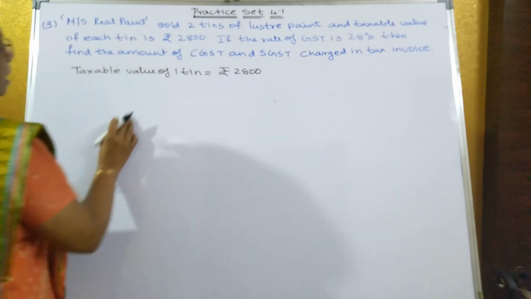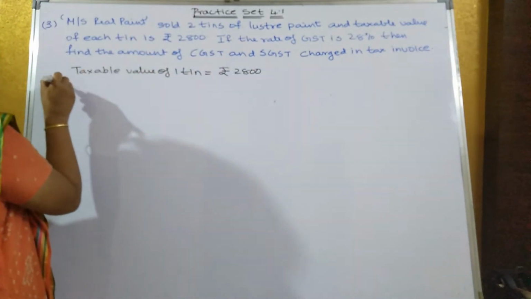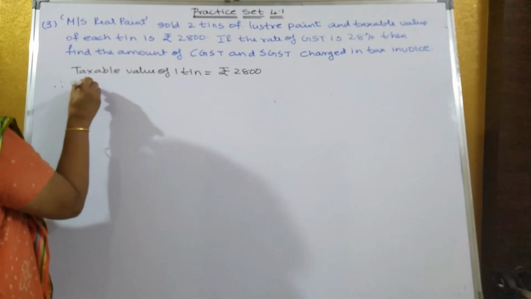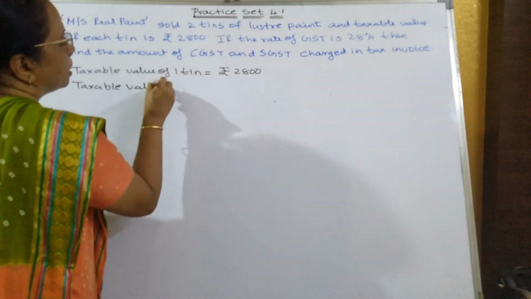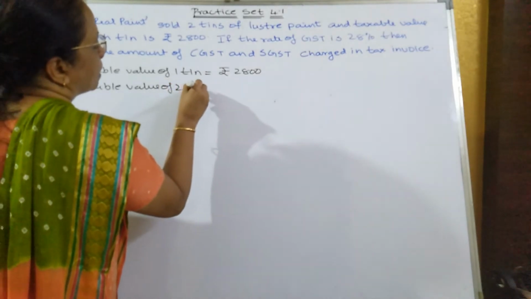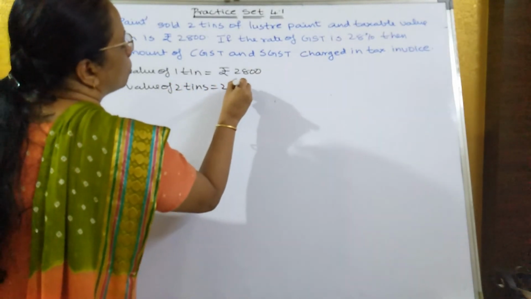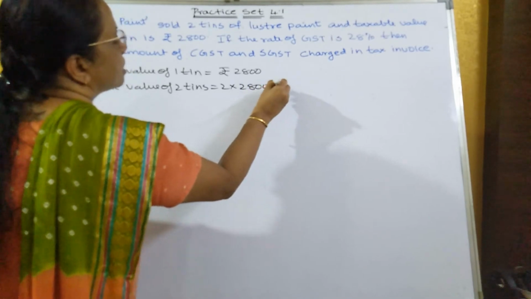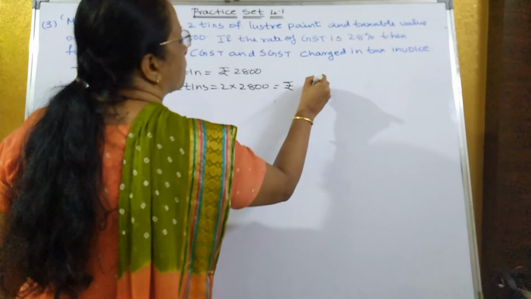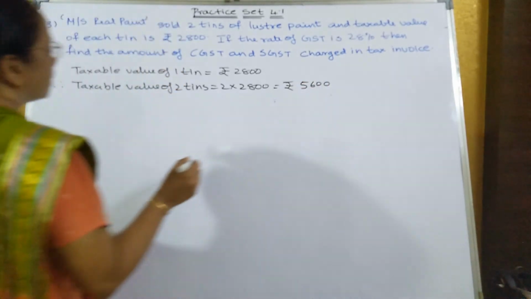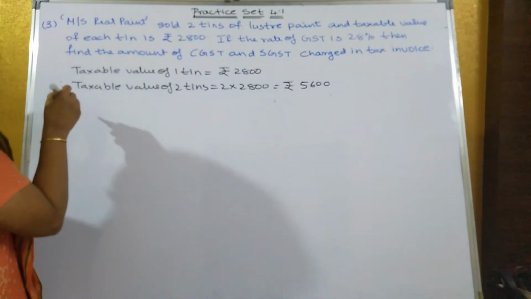But he did not buy 1 tin, he bought 2 tins. Therefore taxable value of 2 tins is equal to 2 into 2,800, that's equal to rupees 5,600.